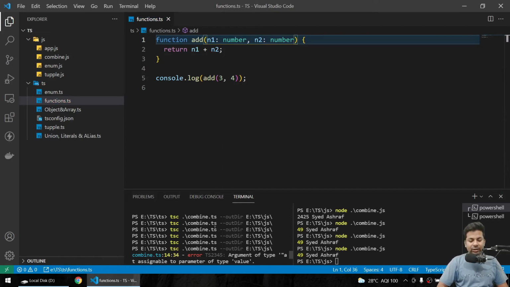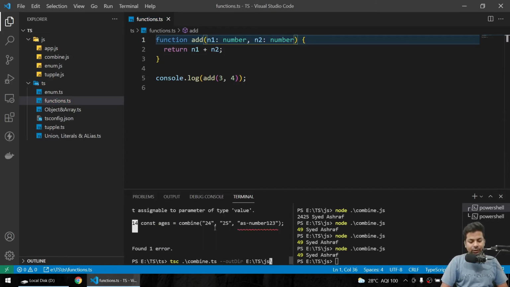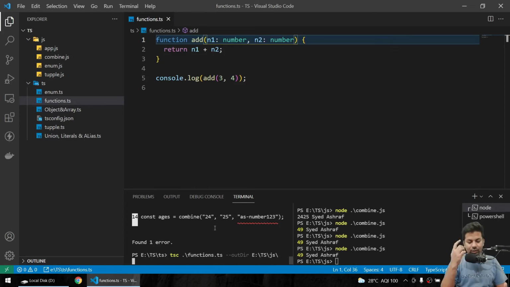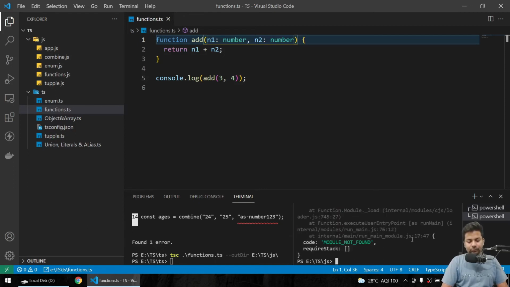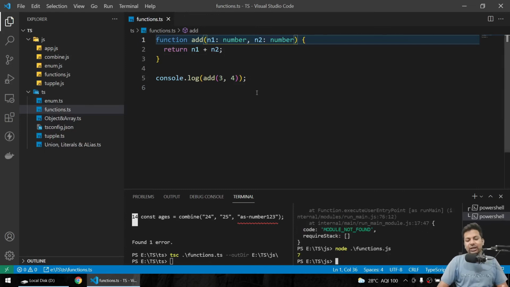If I just run it, the file name is called functions, and yeah, it got run. See, 7, we are getting 3 plus 4 is 7. So it's all basic, nothing much.